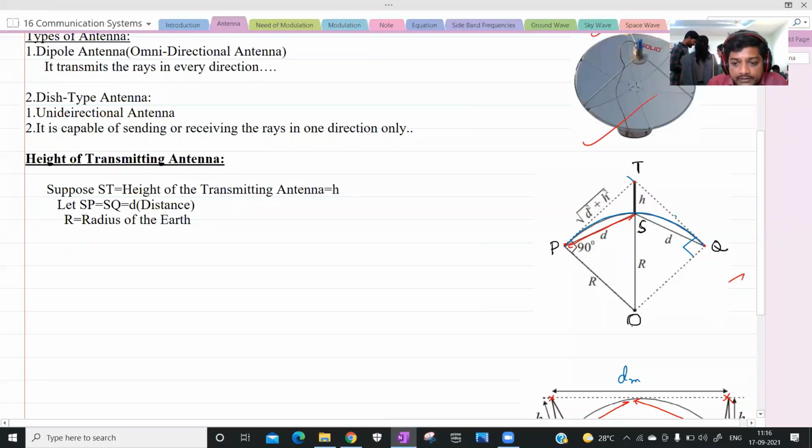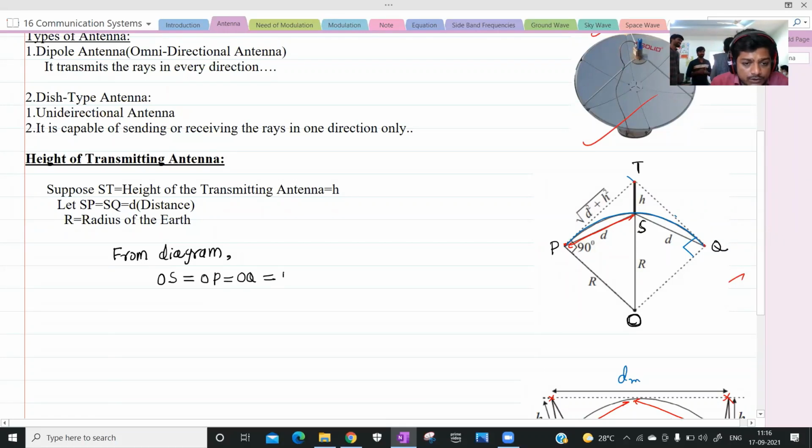This is, for example, the center of the earth. From this diagram, what can we write? What is OS? From the diagram, OS equals OP equals OQ equals capital R. Can I write like this? Actually, this angle is 90 degrees.